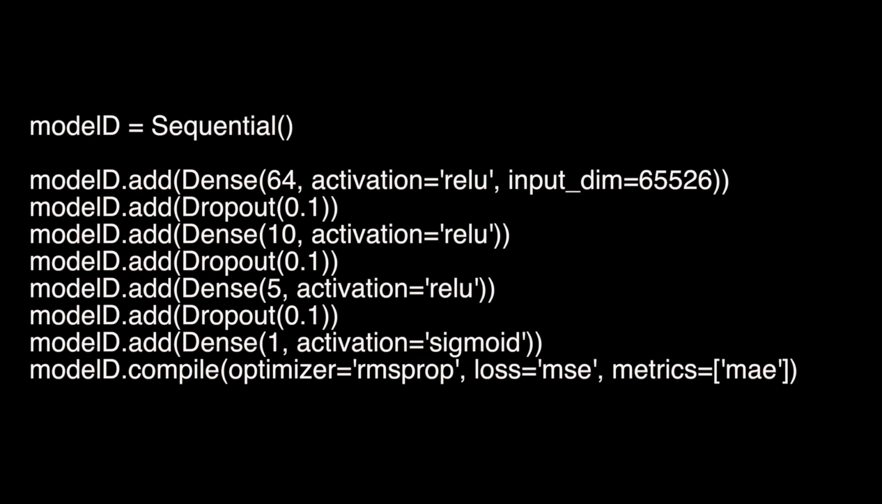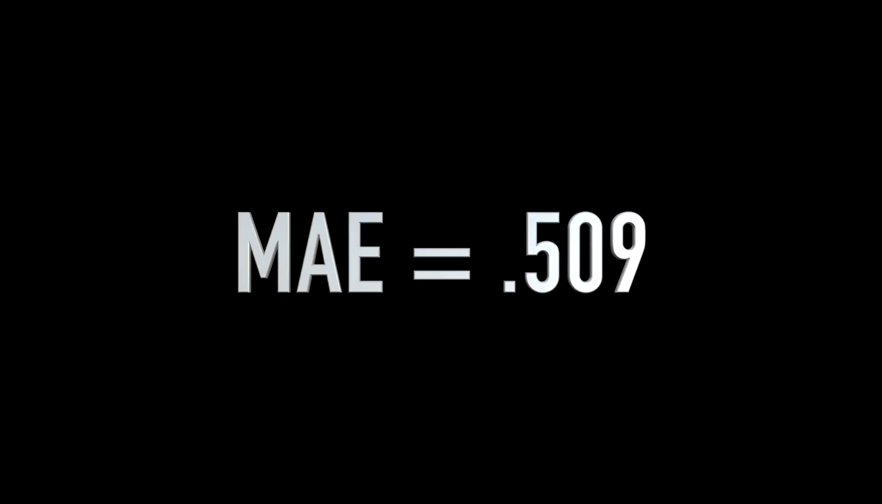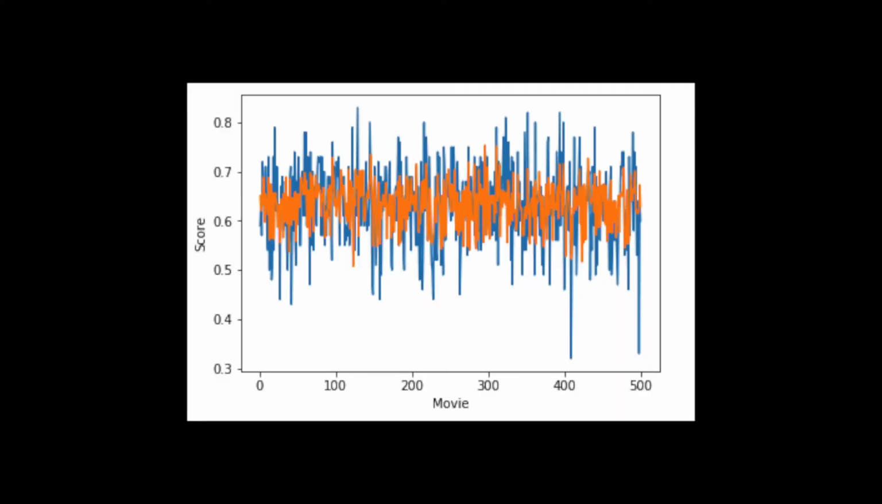This is what our model looks like. It's a series of dense layers and dropout layers to prevent overfitting, and a final activation of sigmoid to correspond to a 0 to 1 rating. And after some training, we got a MAE score of 0.509, which is an improvement over our baseline.